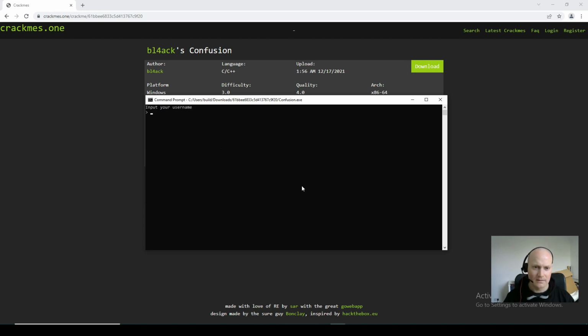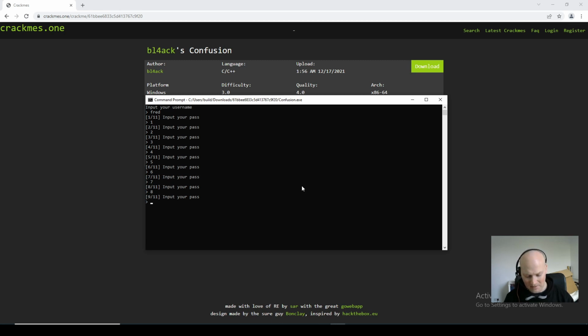Continue. Type your username. Fred. Input your password. I don't know. Okay, so it asks you for each. So it's kind of like a serial number in 11 parts. And it's invalid. Okay, so we'll open that up in Ghidra and we'll see how it works and see if we can crack it and make a keygen.